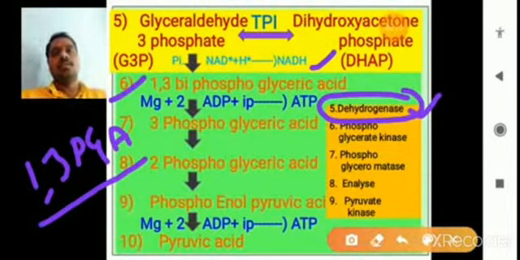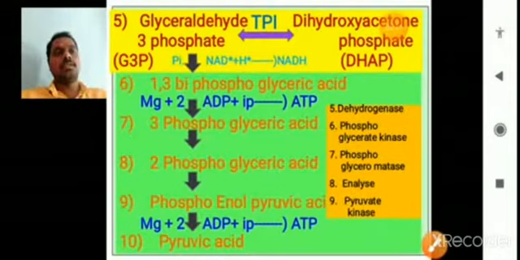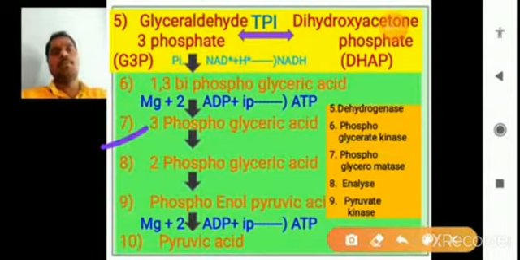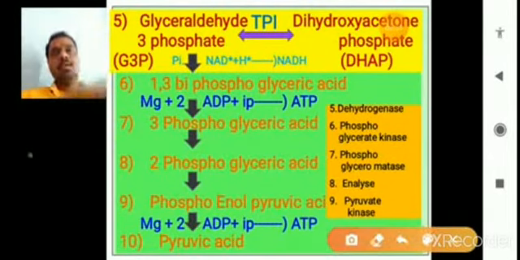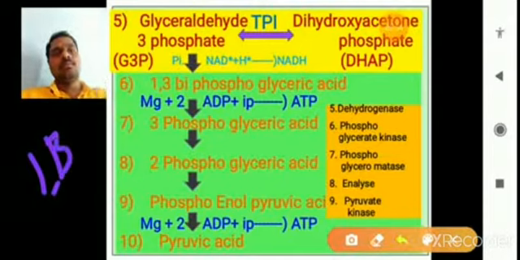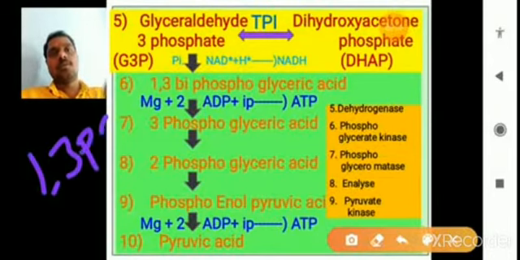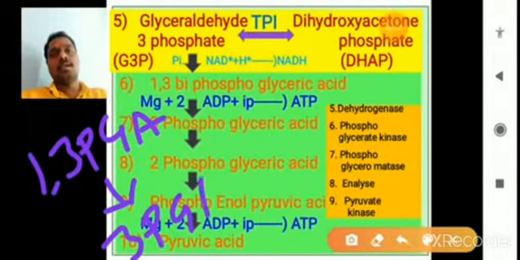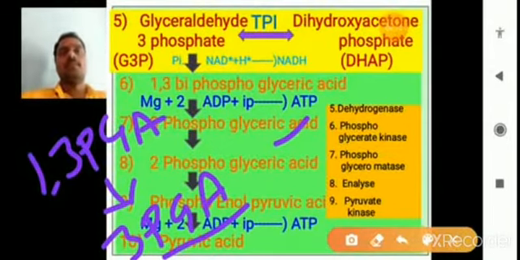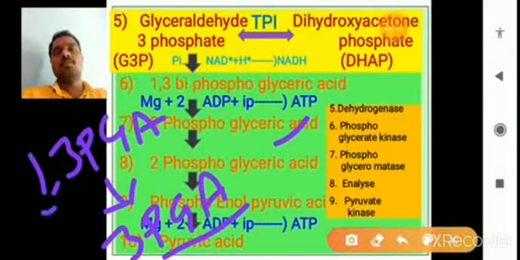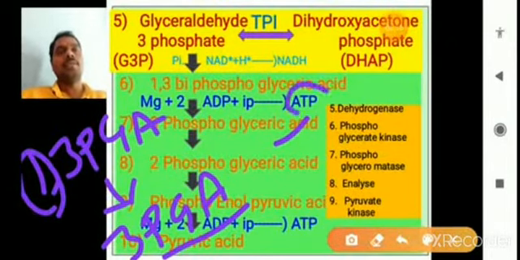Again this 1,3-PGA, phosphoglyceric acid, is converted into 3-phosphoglyceric acid. 1,3-phosphoglyceric acid is converted to 3-phosphoglyceric acid, 3-PGA. So this is called 3-PGA, the seventh step. But here the first phosphate is removed as ATP.